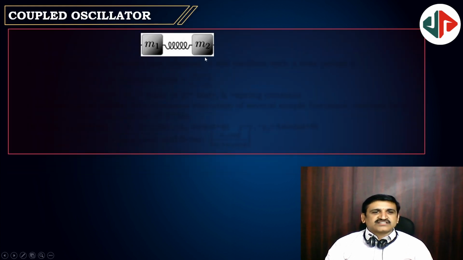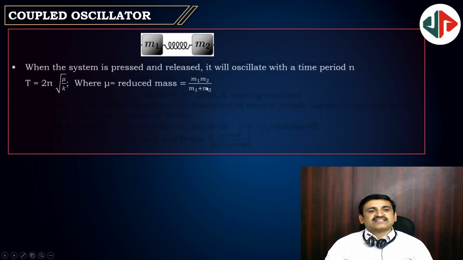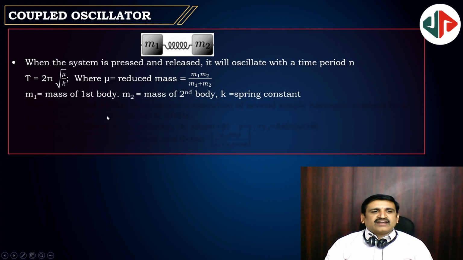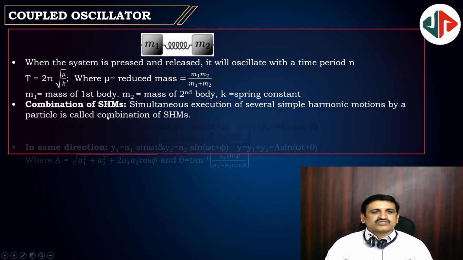Coupled oscillations: two blocks are coupled with a string or a spring and made to oscillate. In such cases, we use the reduced mass, m1 m2 by m1 plus m2. Then the time period is 2 pi root mu by k, where mu is m1 m2 by m1 plus m2, with the first body mass, second body mass, force constant and so on.